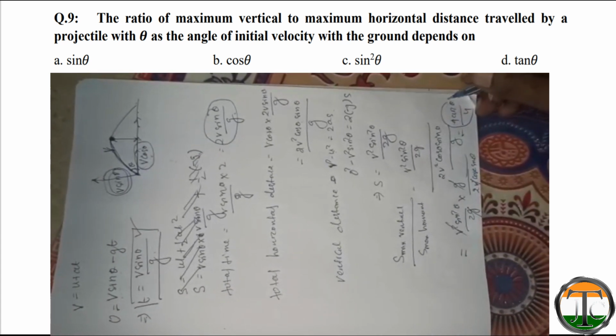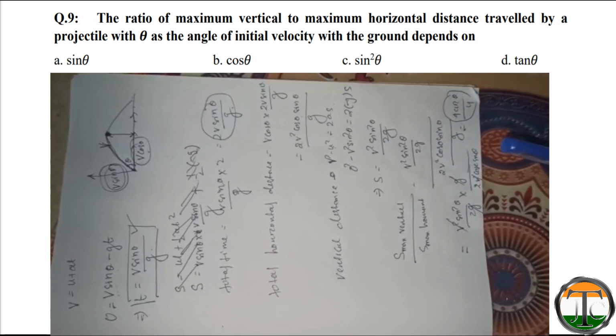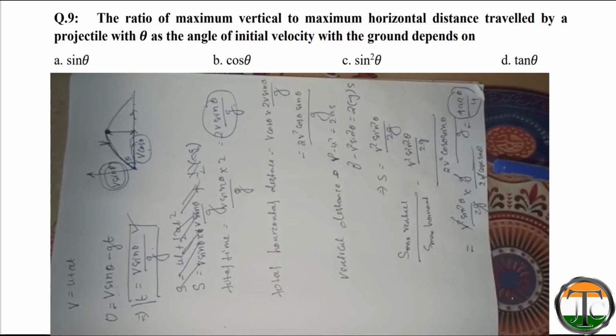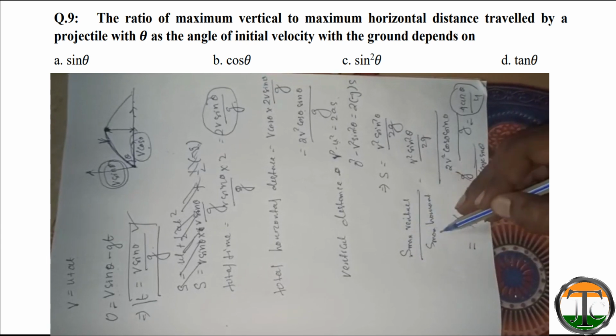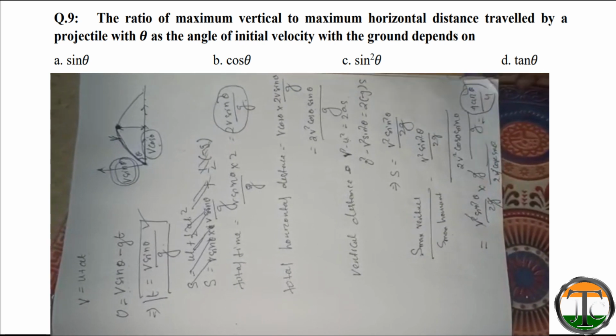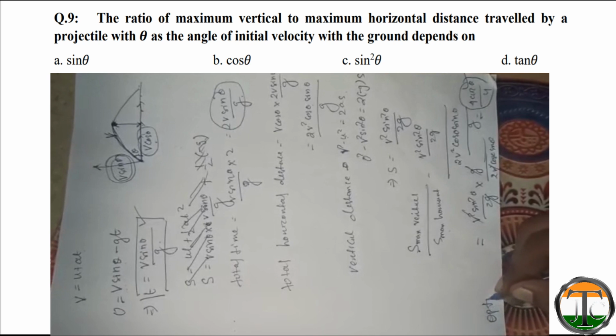The four options are sin theta, cos theta, sin square theta, and tan theta. So the ratio of maximum vertical displacement to maximum horizontal displacement will depend on tan theta. So option D will be the answer.